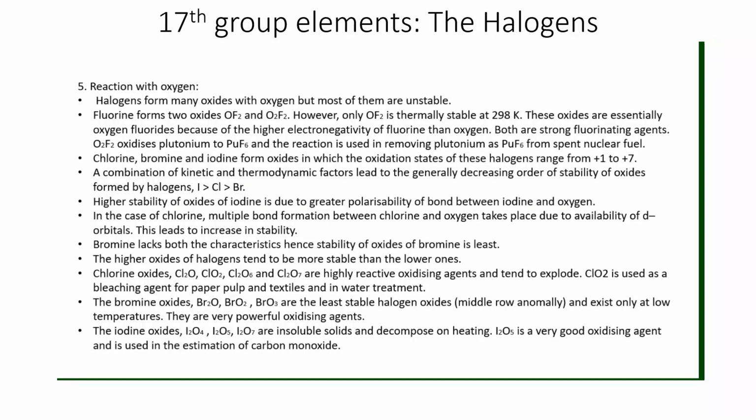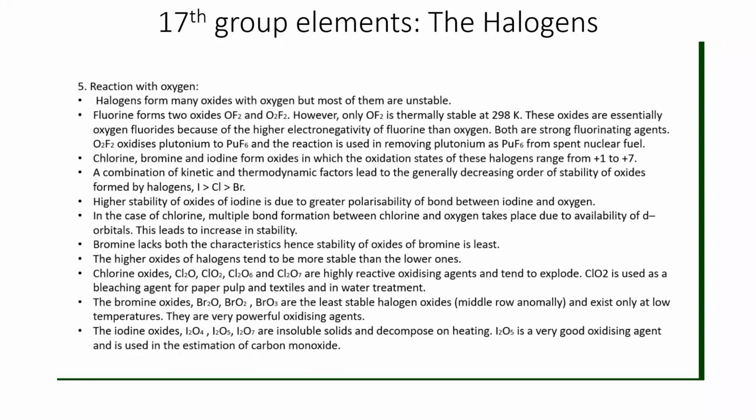This process is used for removing plutonium from spent nuclear fuel. It is actually nuclear waste. So this is very important, and it is a strongly fluorinating agent.